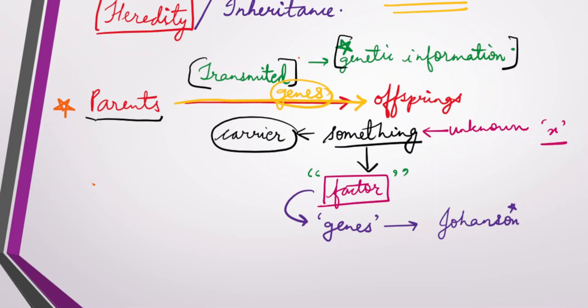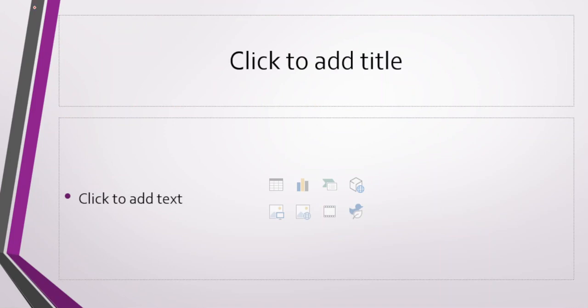This entire thing which Mendel experimented on and explained about heredity was termed as genetics. So this entire field we call genetics, and the term genetics was coined by a scientist known as Bateson.